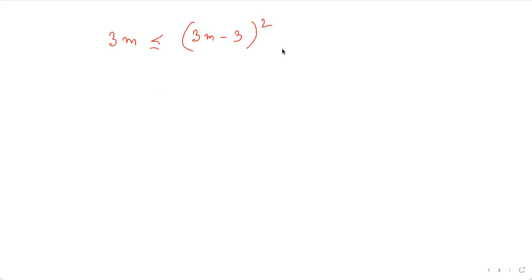So this is our claim, and if we expand, 9m square minus 18m plus 9. Now if we take everything on one side, the 3 is getting cancelled out, and the 6 7m is less than or equal to 3m square plus 3.